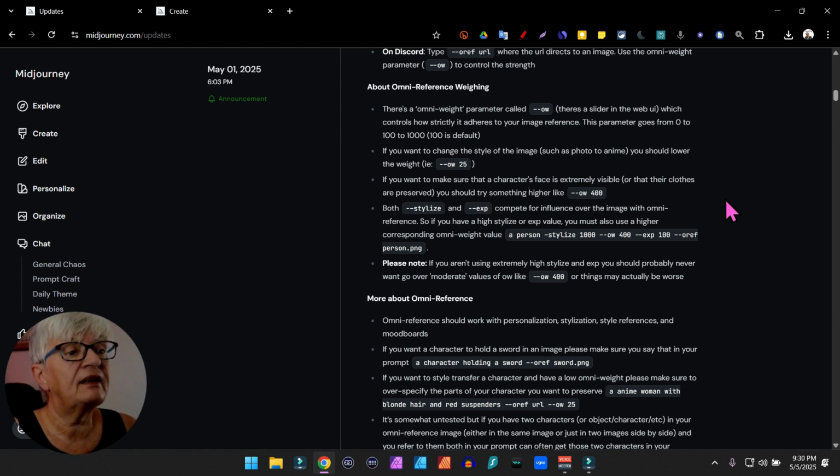"Both stylize and exp, which is experimental atmosphere, almost like stylize, compete for influence over the image with omni reference. So if you have a high stylize or exp value, you must also use a higher corresponding omni weight value.